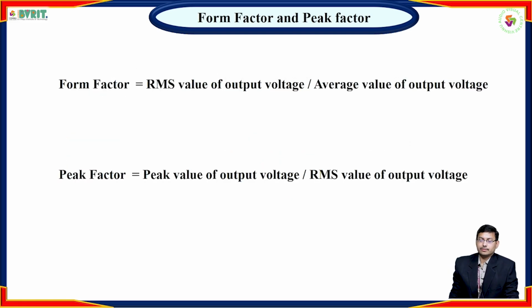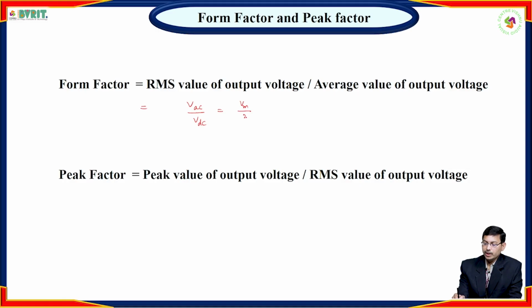Now form factor. The form factor formula is the RMS value, V AC, divided by the average value, V DC. We know the V AC value is Vm by 2 and the V DC value is Vm by pi.